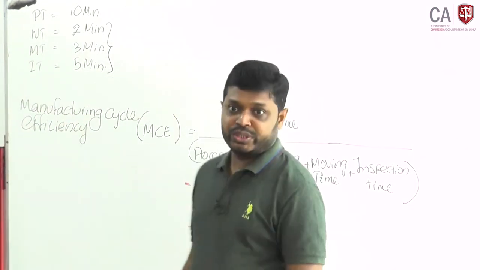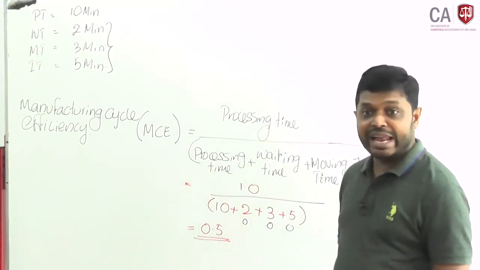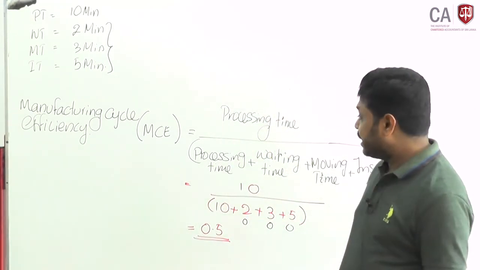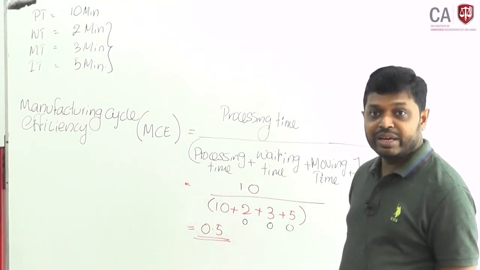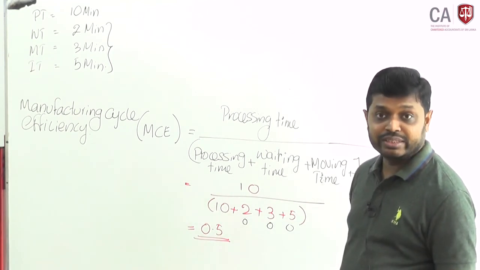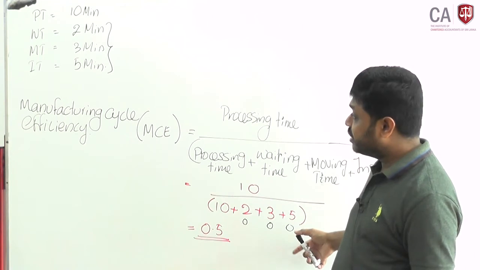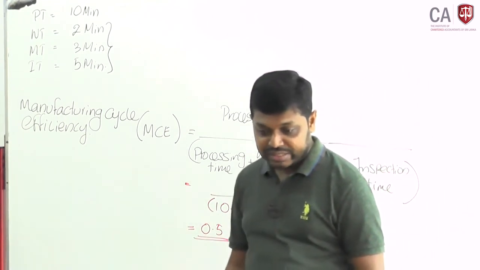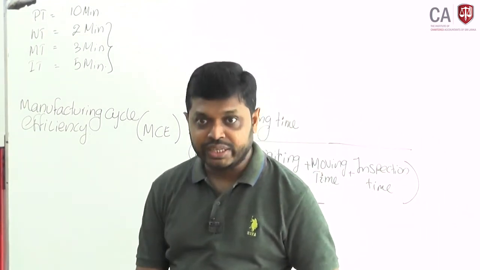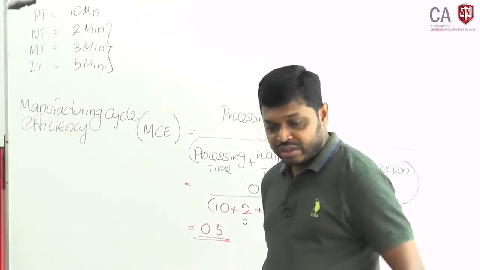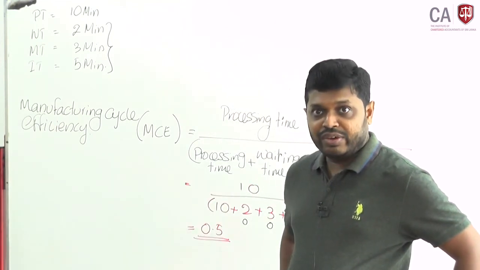It can be improved. That's how it will be calculated. Cycle time will increase when there is waiting time, moving time, inspection time or any other time. That's how we compute the manufacturing cycle efficiency.